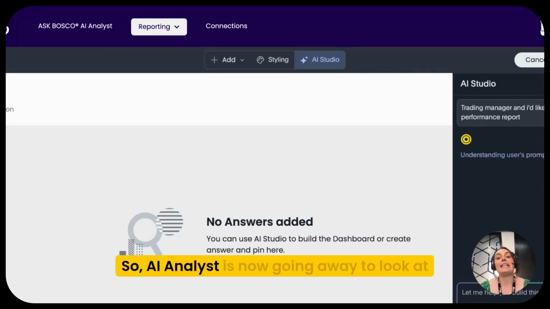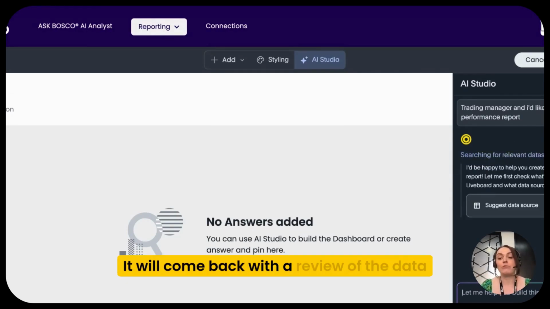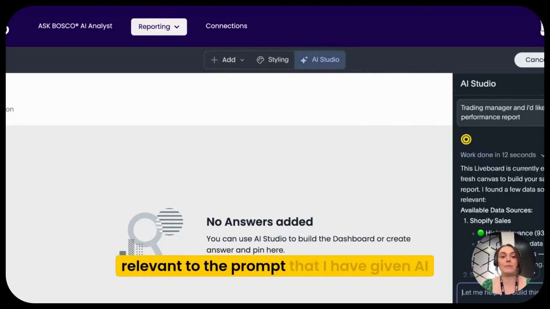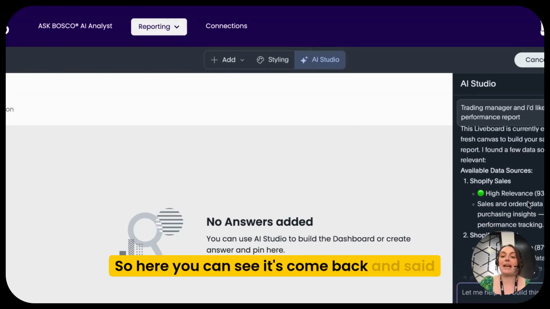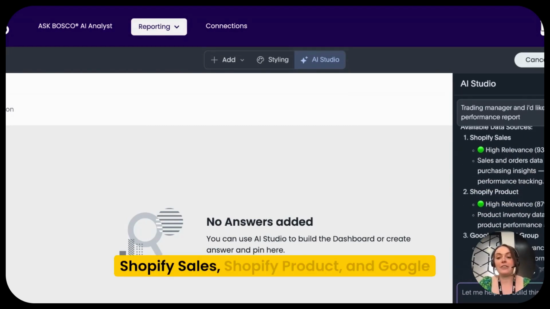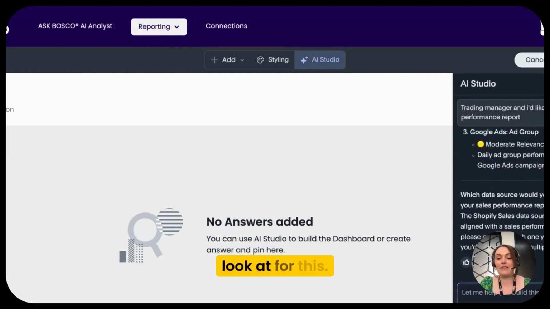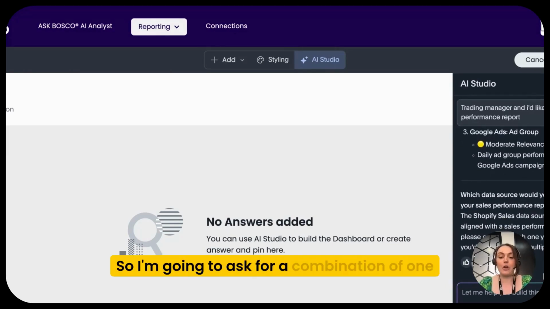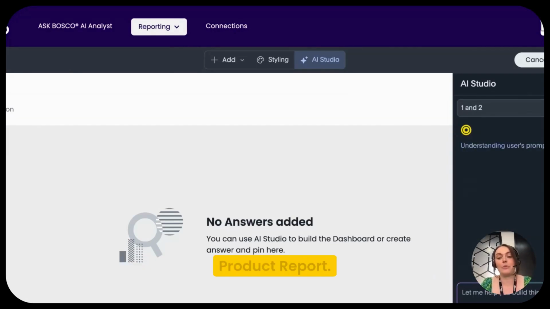So AI Analyst is now going away to look at the data that we have connected to this account. It will come back with a review of the data that is available and tell me what is relevant to the prompts that I have given AI Studio. Here you can see it's come back and said Shopify sales, Shopify product, and Google Ads would be really good data sources to look at for this. So I'm going to ask for a combination of 1 and 2, which is the Shopify sales and product report.